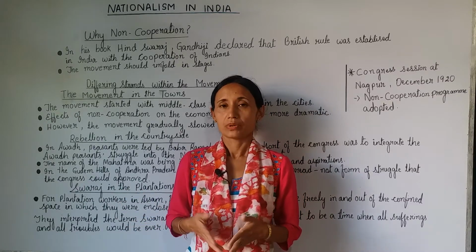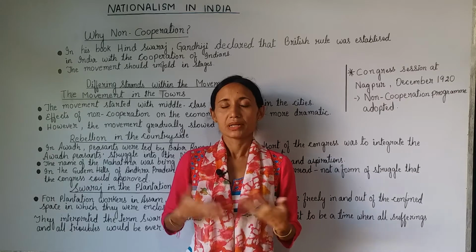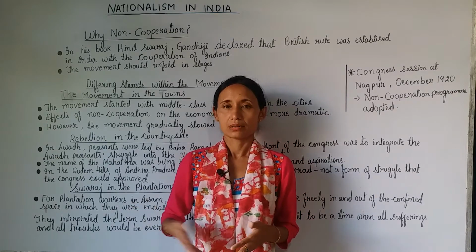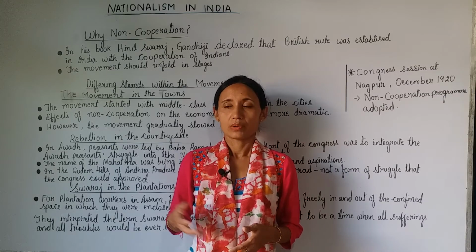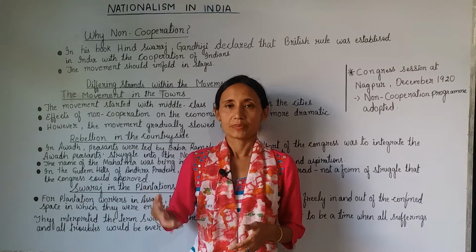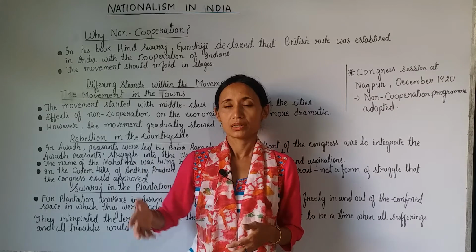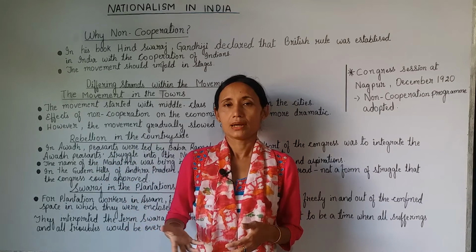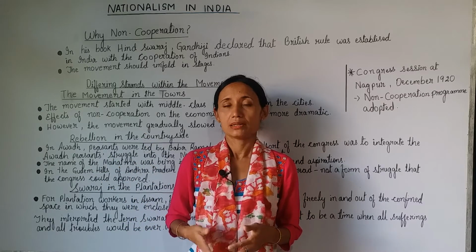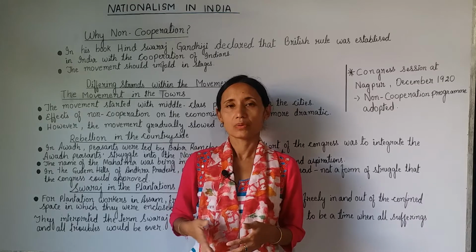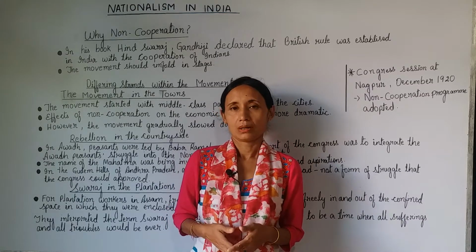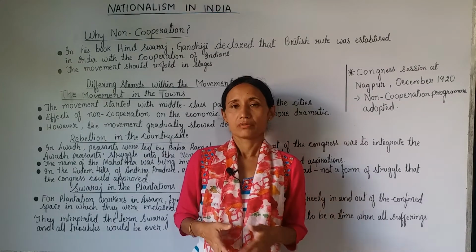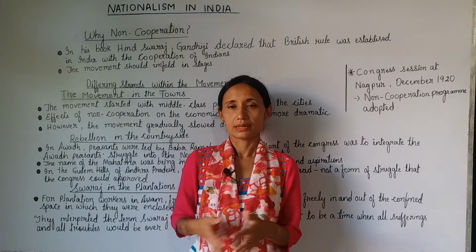But what happened inside the Congress? Many leaders inside the Congress were against this proposal of Mahatma Gandhi, because some of them wanted to participate in elections. They did not want the elections to be boycotted. And many leaders of the Congress also thought that this non-cooperation movement might turn into violence. So there was much disagreement inside the Congress.